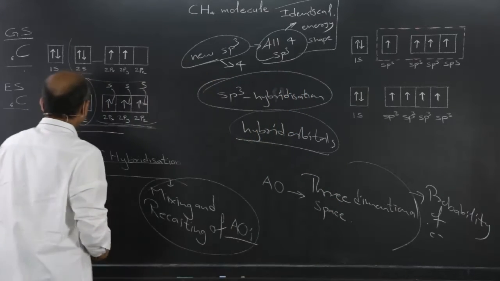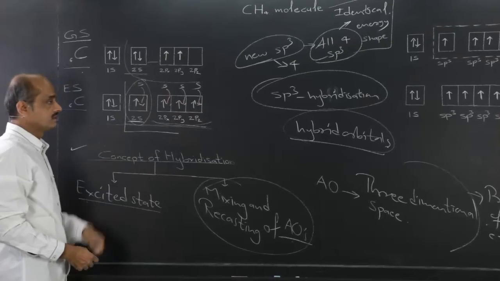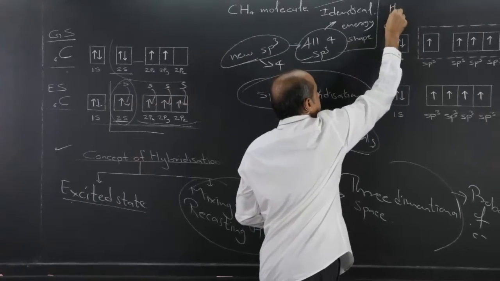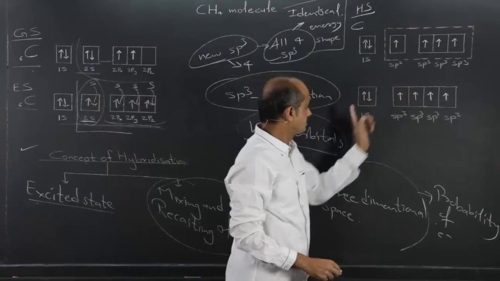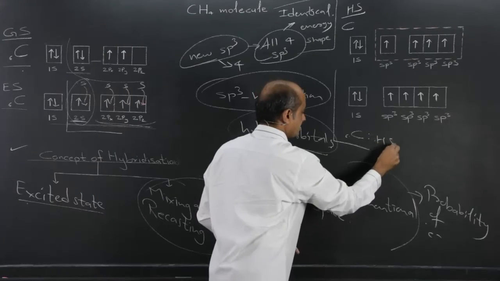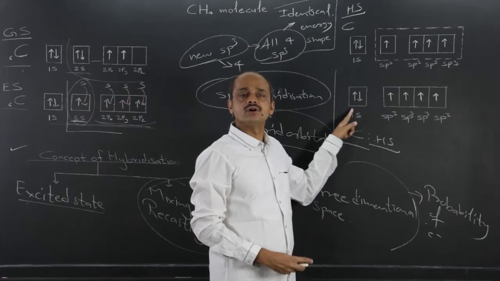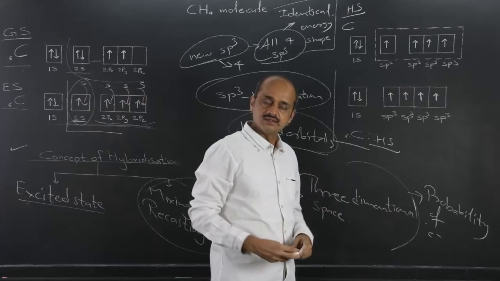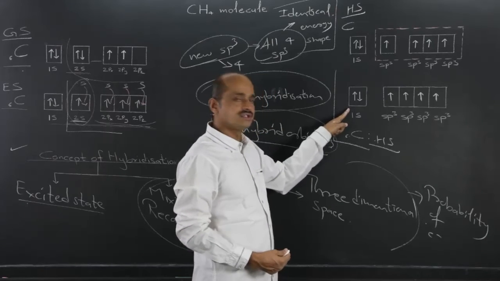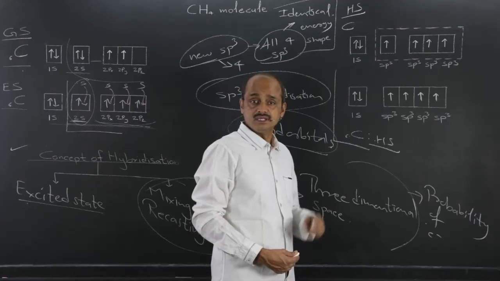So, the electronic configuration of carbon in the ground state, which we use normally, and in the excited state I had written already, and the electronic configuration of carbon in the hybridized state is written in this fashion. 1s doesn't get affected, because when one atom of carbon and 4 atoms of hydrogen interact and new attractive and repulsive forces develop, that is not enough to change the energy level or shape of the electron pair in the 1s atomic orbital; it is inert.